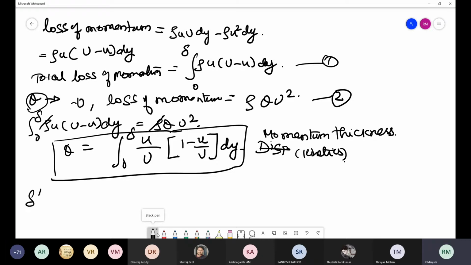Next we are going to discuss energy thickness, delta double star. What is energy thickness? It has the same definition as that of momentum thickness.